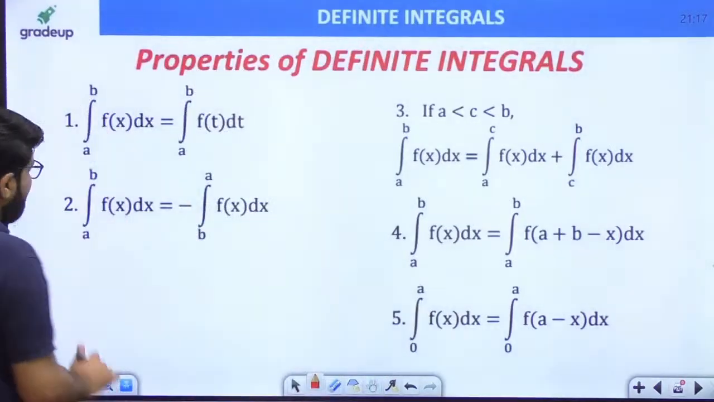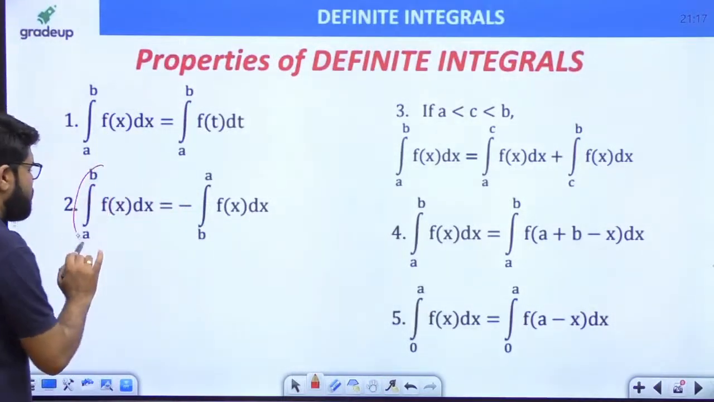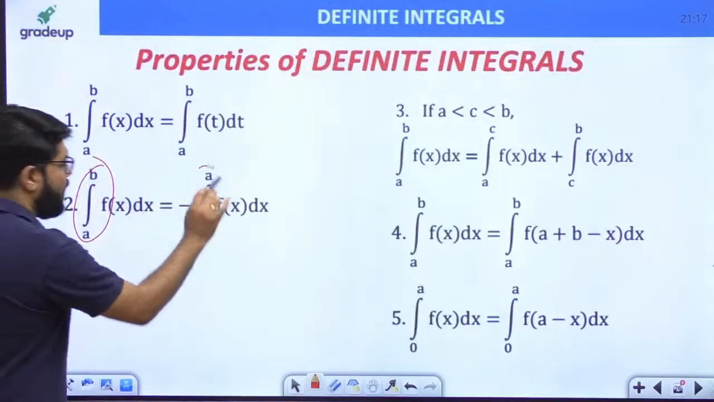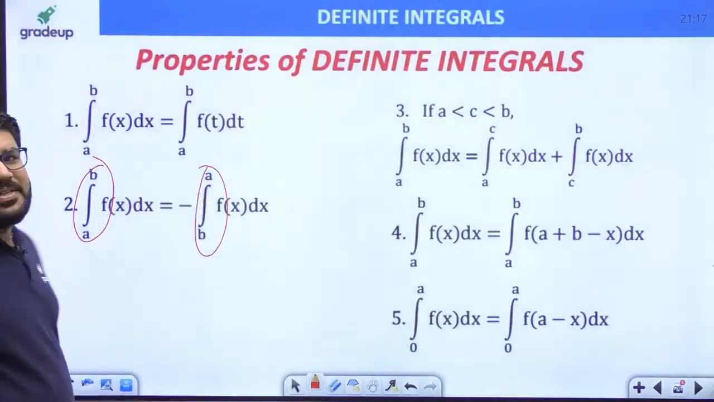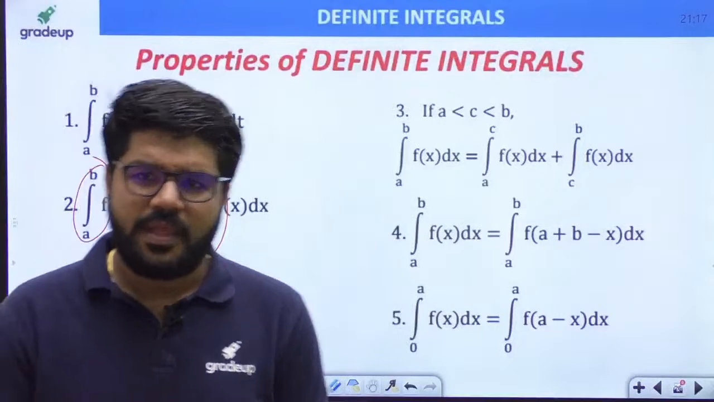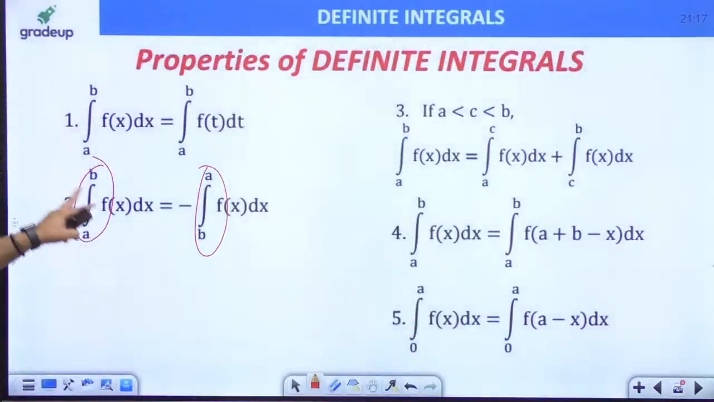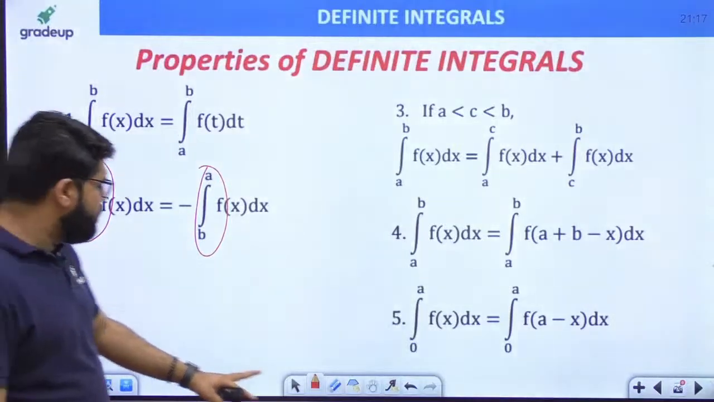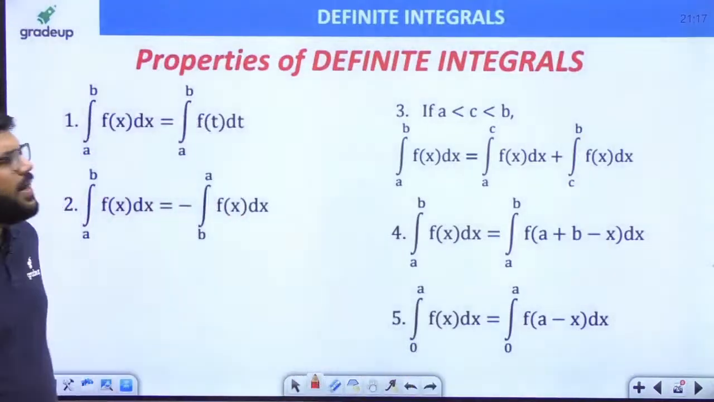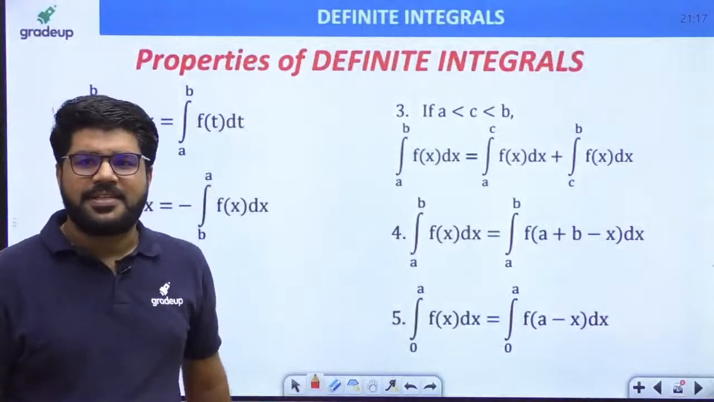बहुत बढ़िया. अब आप देखेंगे, whenever you interchange the limits of integral a to b and integral b to a, there will be a sign change. Okay, integral a to b f(x) dx is negative of integral b to a f(x) dx. Right? Number 3.